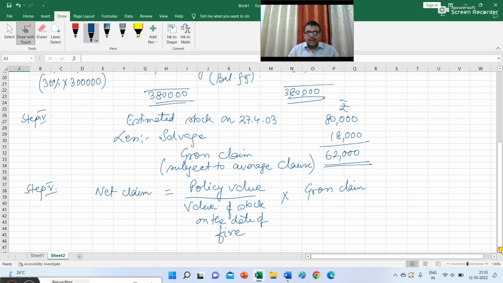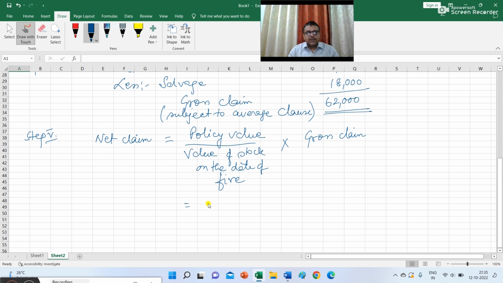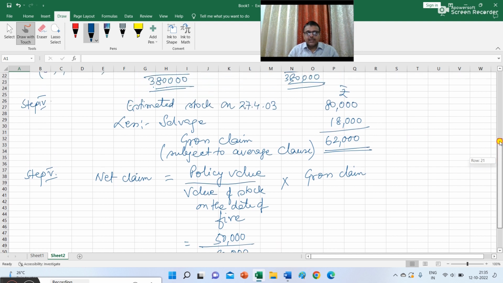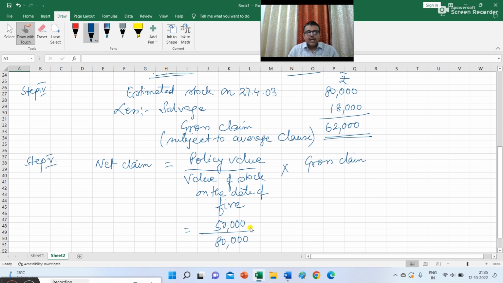So your net claim will be 50,000, the policy value, divided by the value of stock on the date of fire, which you have already calculated, that is 80,000, and you need to multiply it with 62,000, the amount of gross claim. So your net claim will be rupees 38,750. This is your answer.